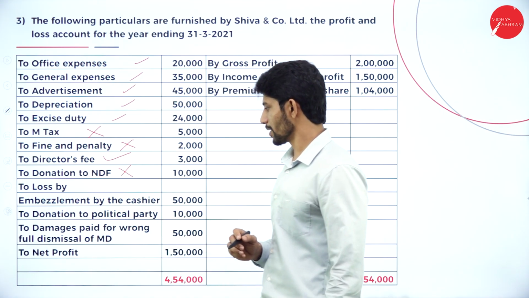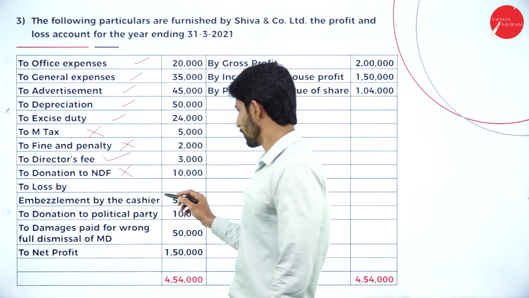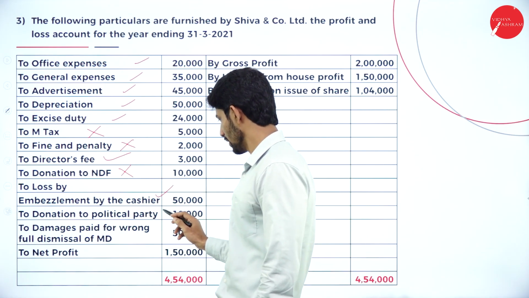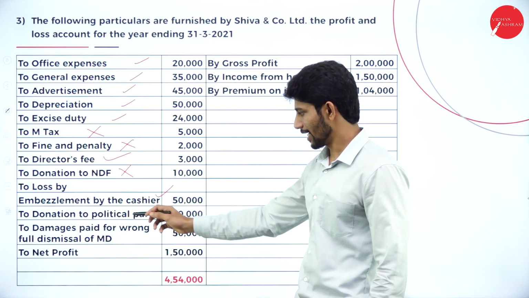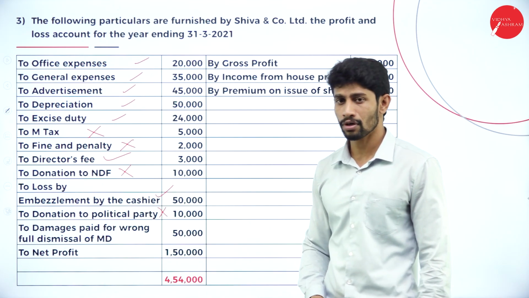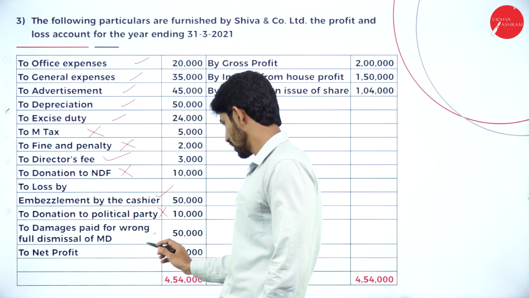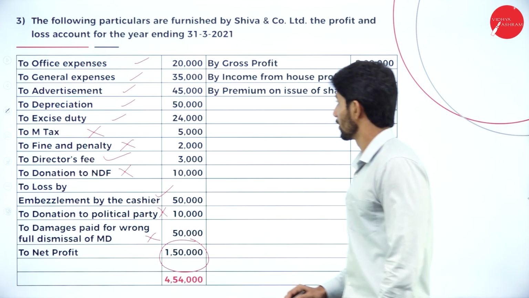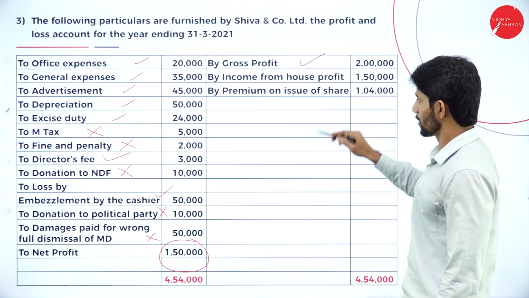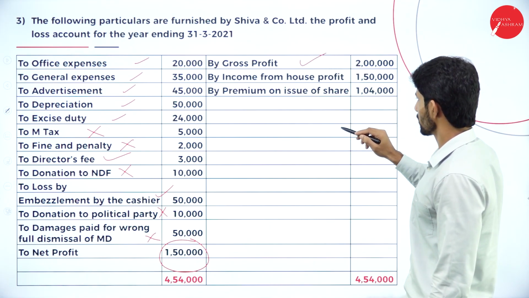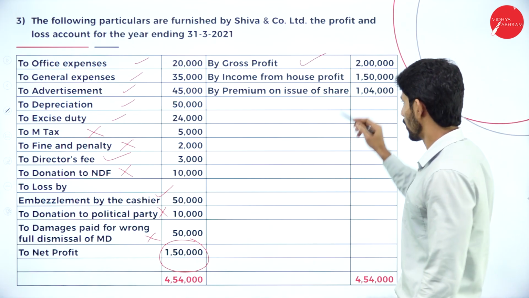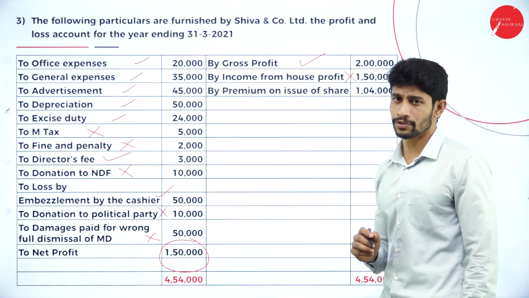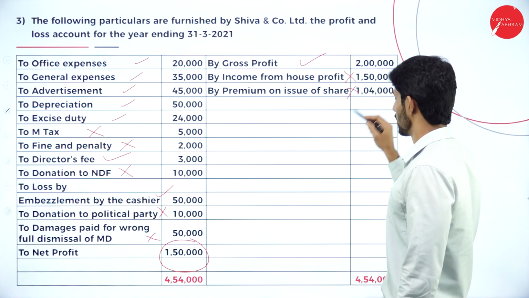Director's fees, business. Donation, not business. Loss by embezzlement by the cashier, it will be treated as a business expenditure. Next, donation to political party, not a business expenditure. Damages paid for wrongful dismissal of MD, it is also not a business expenditure. Net profit, 1,50,000. Income side, gross profit, business. Income from house property, it is not a business income. Next, premium on issue of shares, it is also not a business income.